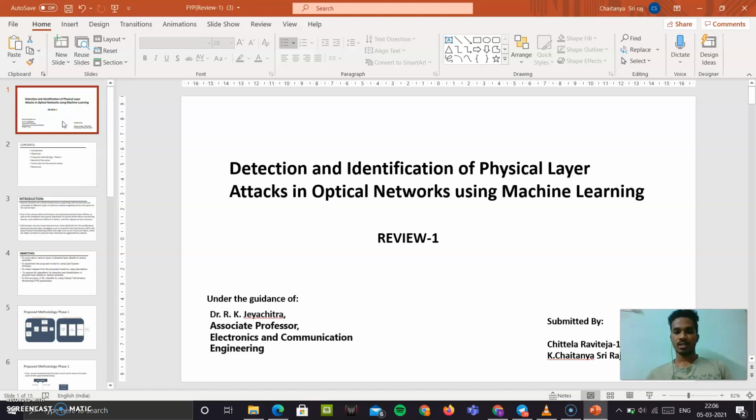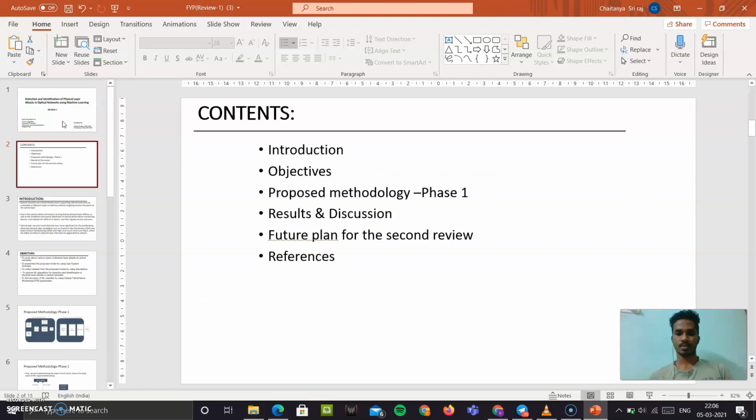I am Chaitanya. My roll number is 108117053, and we are doing the project about the detection and identification of physical layer attacks in optical networks using machine learning. Okay. So, coming to the contents: introduction, objectives, proposed methodology, results and discussion, future plan for the second review, and references.